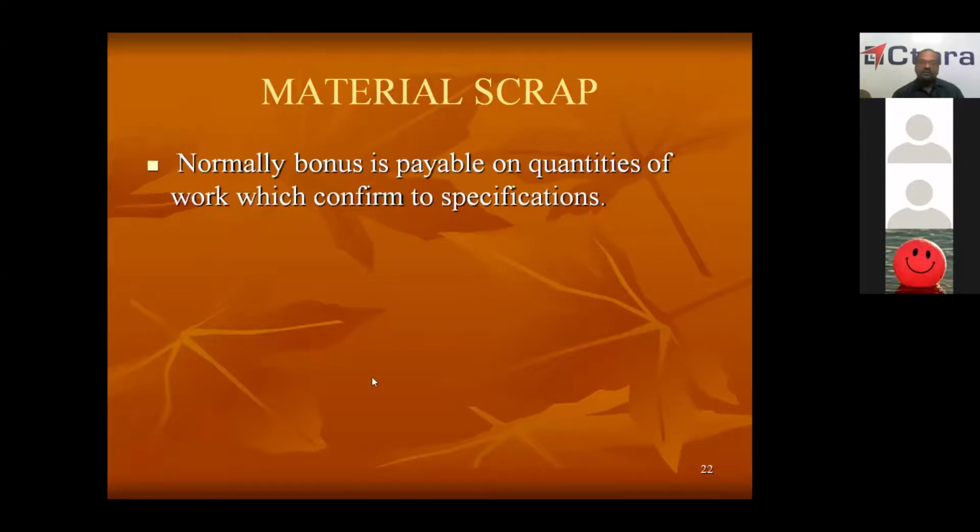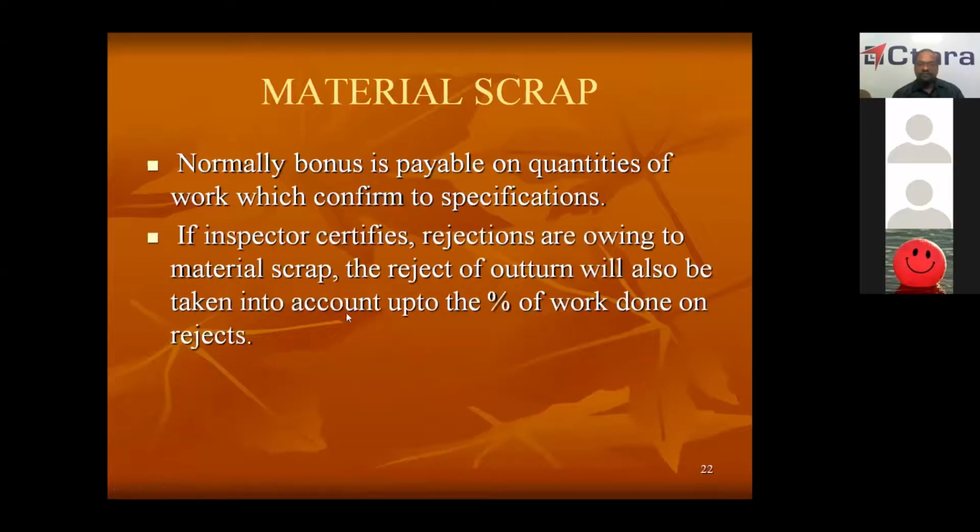But in some circumstances, if the inspector certifies that rejections are owing to material scrap, the rejected output will also be taken into account up to the percentage of work done. Because if the inspector certifies that the rejection is not because of the worker but because of the material, then the percentage of work done by the worker will be accepted.